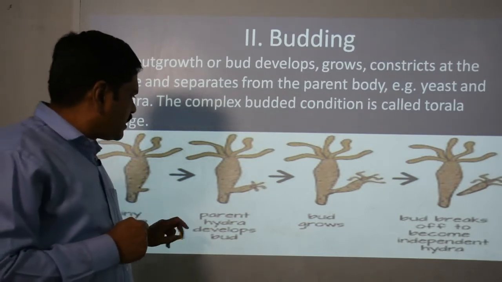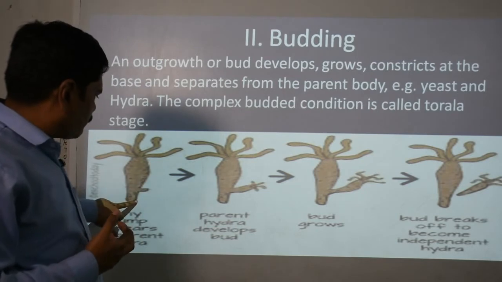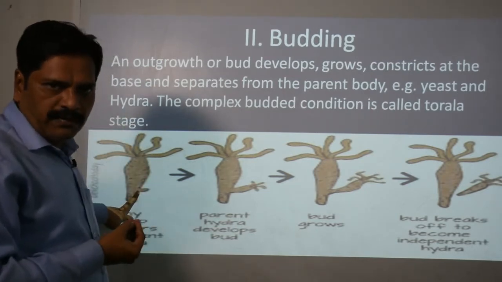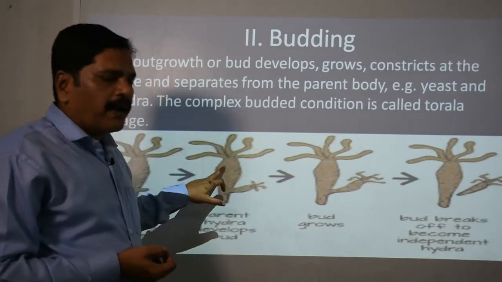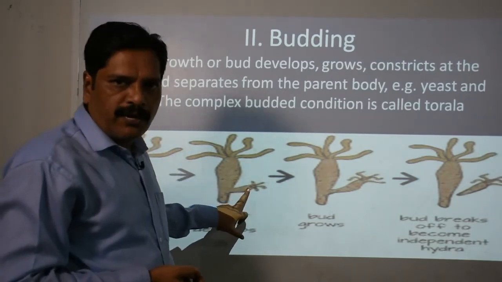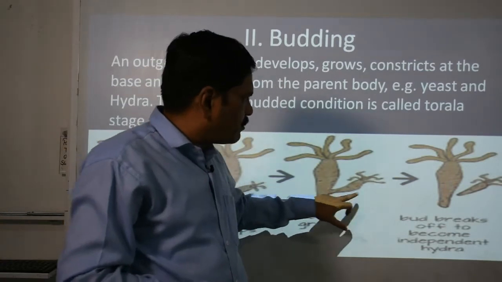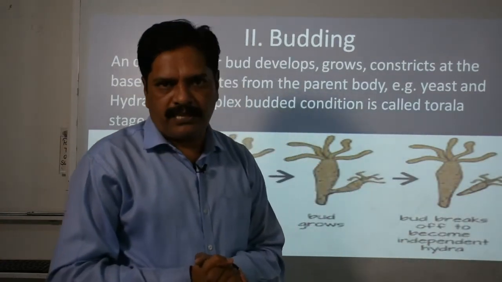Okay, now here you can see that an outgrowth will start to form at the outer surface of the body, clear, and then it will receive a nucleus. Okay, and then it will grow and form a complete parental body. It is just similar to the parental body. Then what happens? You can see that this constriction will grow further and this daughter individual gets separated.